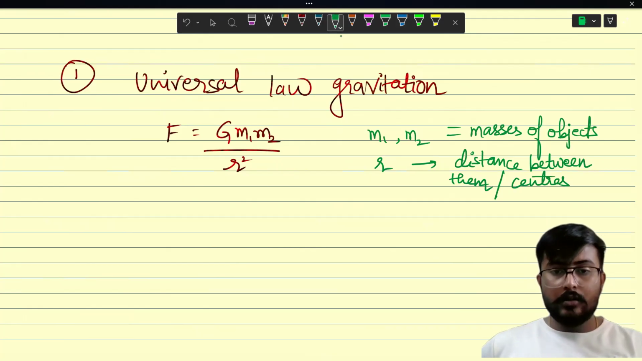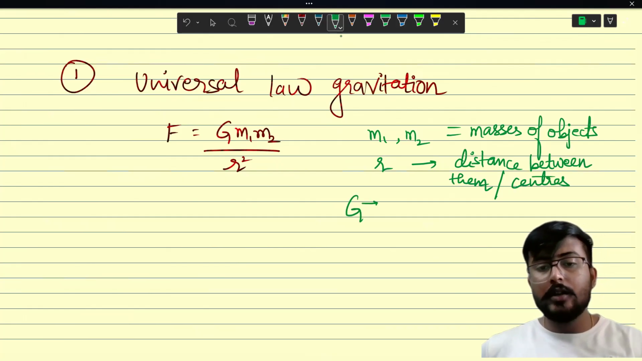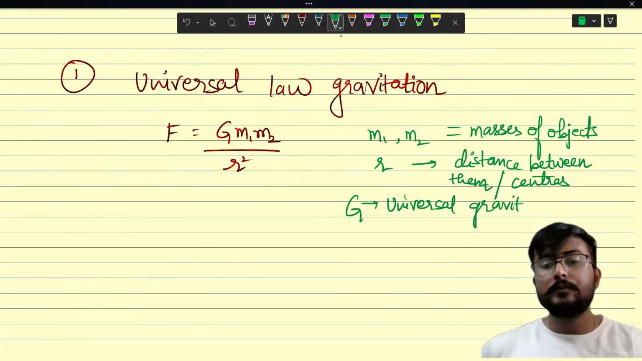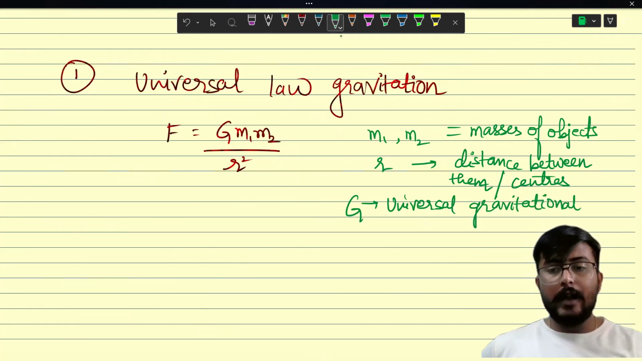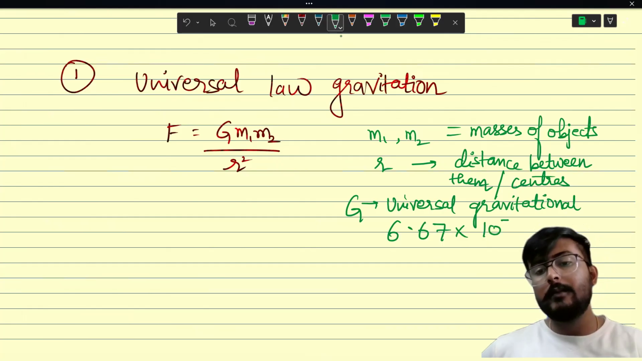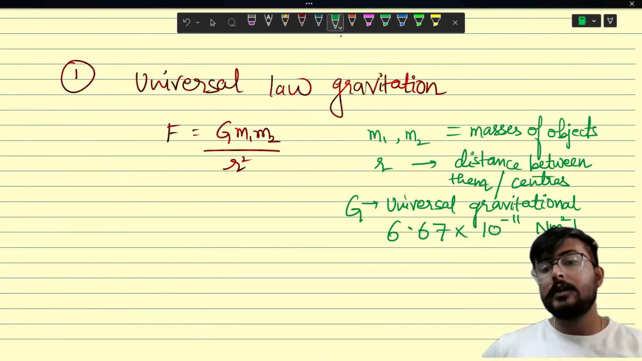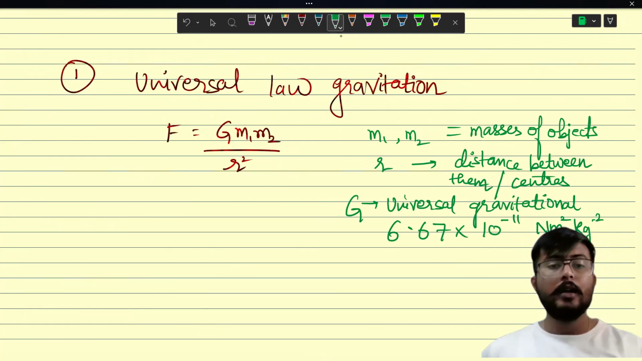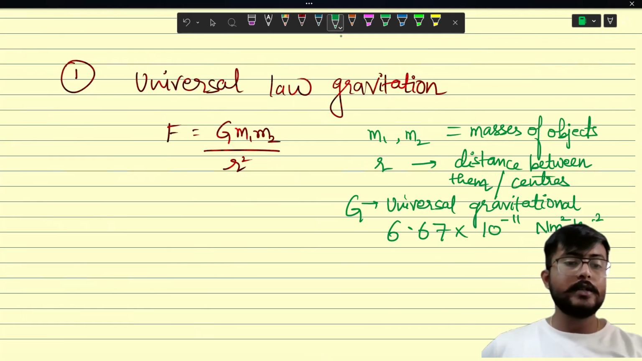What is G? G is universal gravitational constant. Good. And what is the value of this G? 6.67 into 10 to the power minus 11 Newton meter square per kg square. Okay. Then we discussed about its importance.